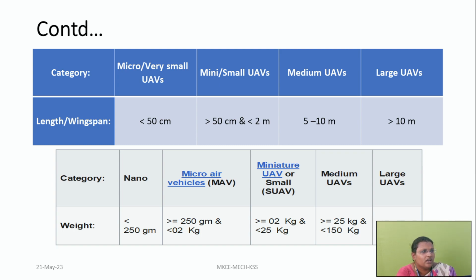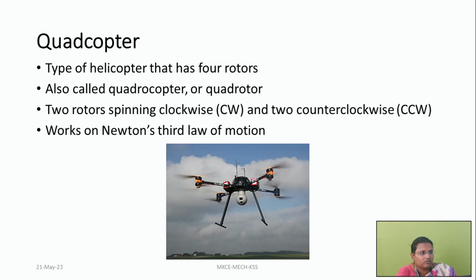Coming to the weight, if the weight of the UAV is less than 250 grams, it is called nano UAV. If the weight is between 250 grams and 2 kilograms, that is called a micro air vehicle. If the weight is between 2 kilograms and 25 kilograms, that is called a miniature UAV. If the weight is between 25 and 150, that will be called medium, and if it is above 150, it is called large UAVs. So these are the things about the classification of UAVs.